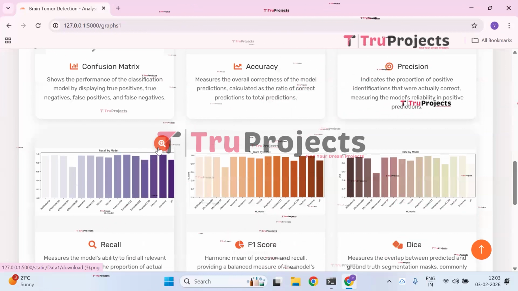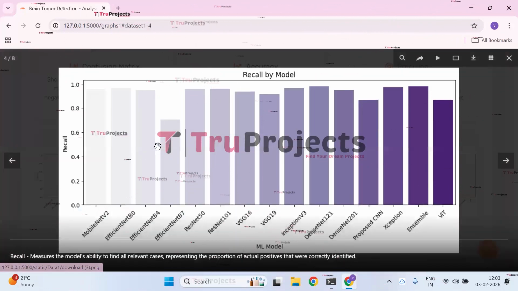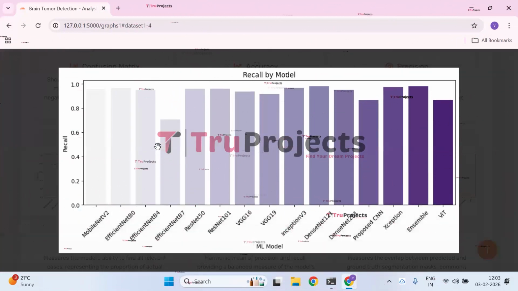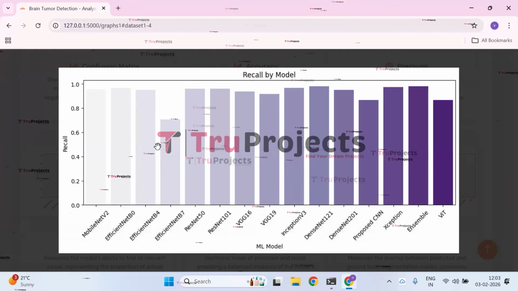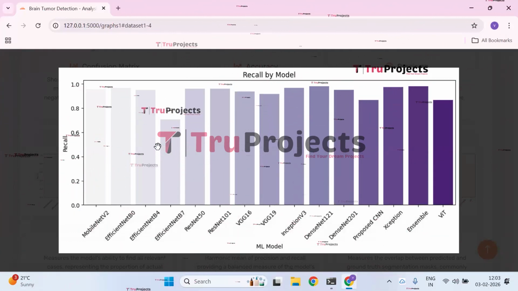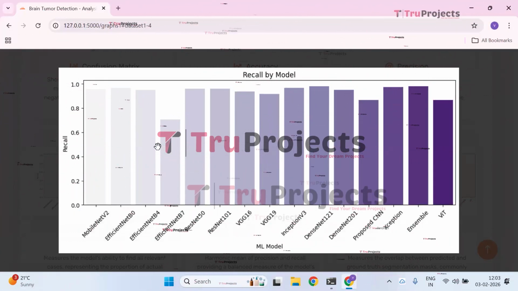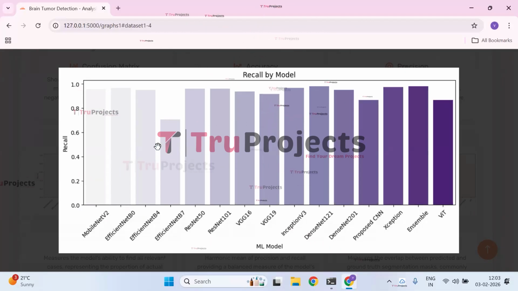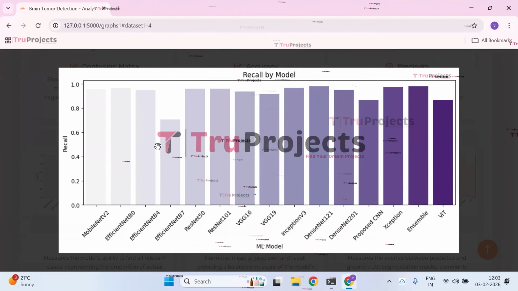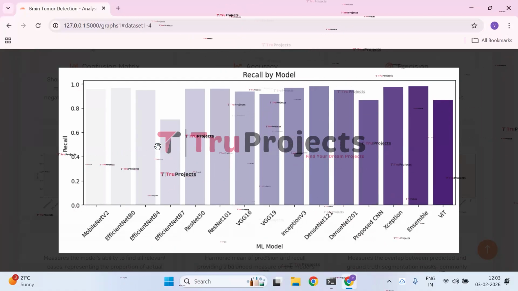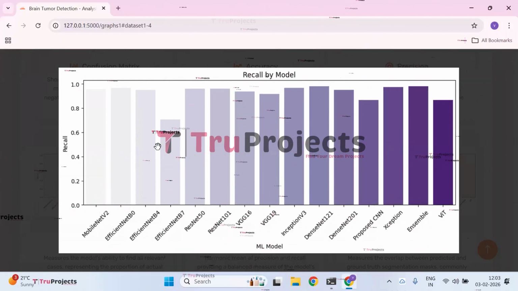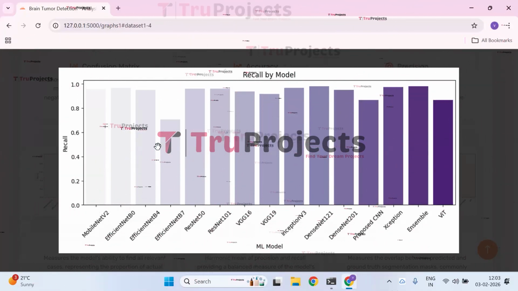Next, we have the recall by model graph. The recall comparison shows the Ensemble, Xception, DenseNet 121 and Inception V3 achieve the highest recall, meaning they detect most true cases correctly. Lower recall is in EfficientNet B7. The proposed CNN and ViT indicate a higher chance of missing positive samples.